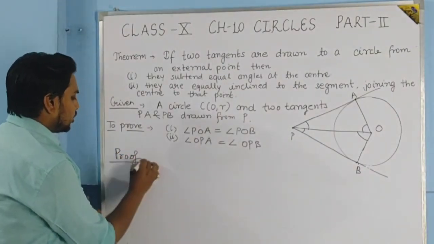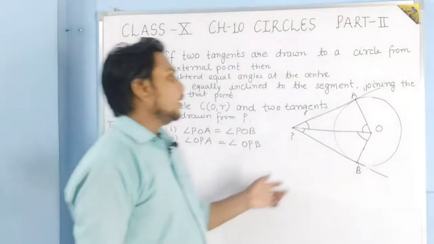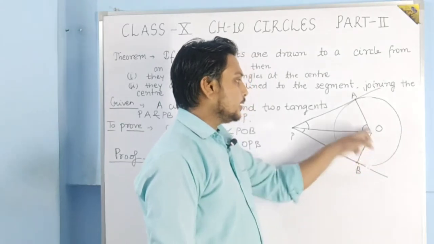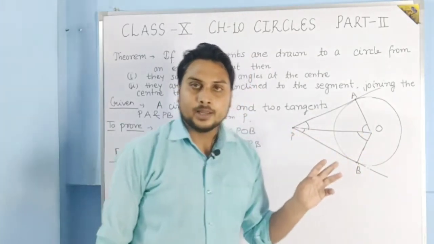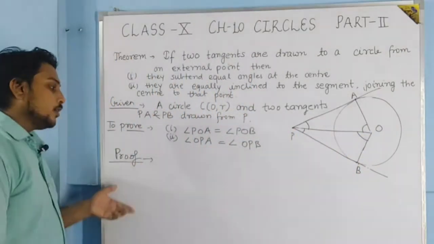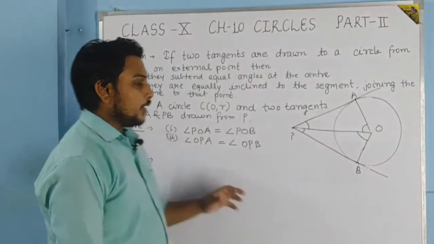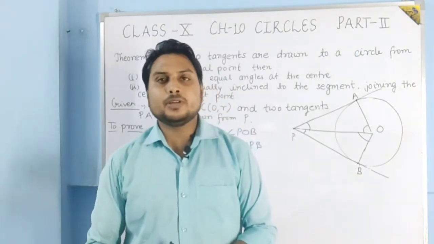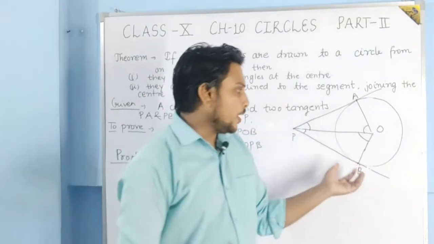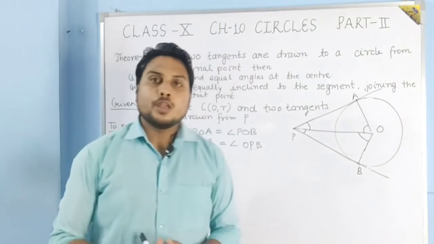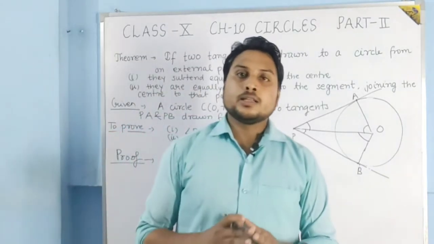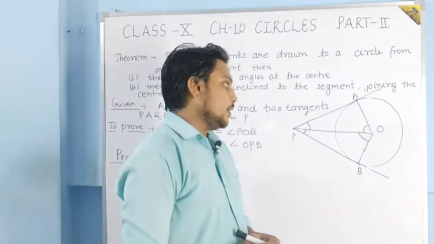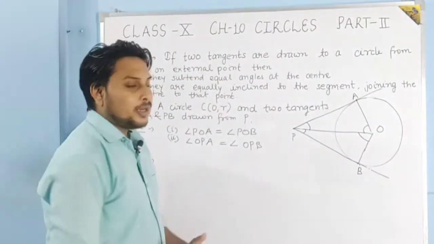Okay, no need to construct anything because these angles are made when these lines are joined already. So here we will do the proof. What concept did we use in the previous theorem to show that two parts of these two triangles are equal? We showed that these two triangles are congruent. In the same manner we can do it here.